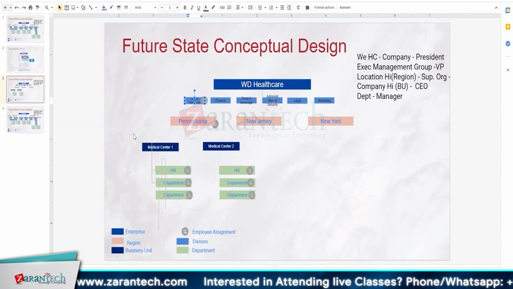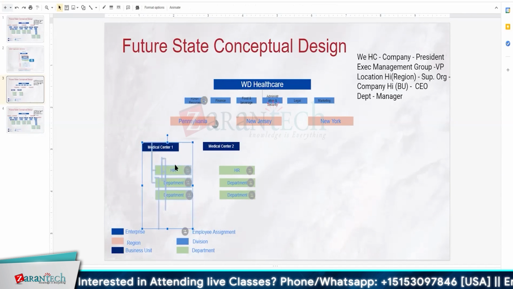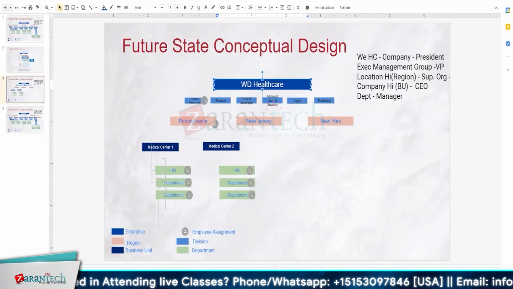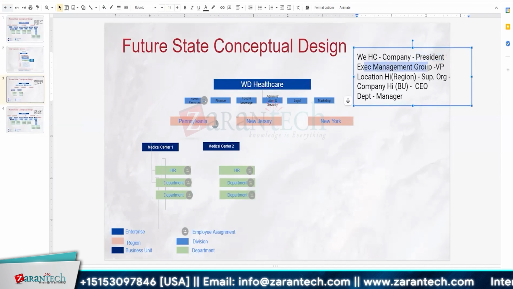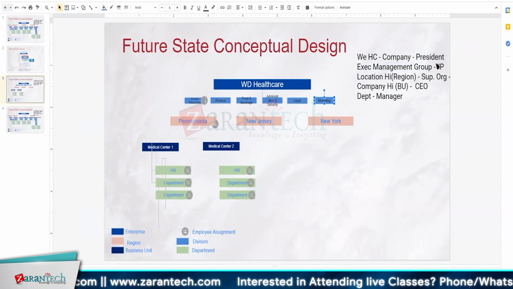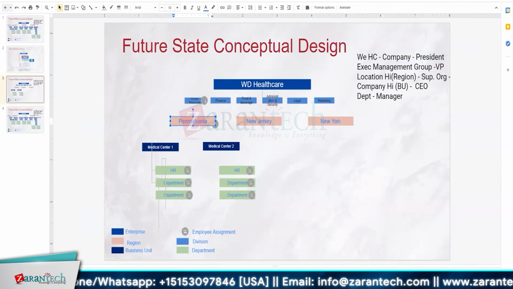So if you go to the local level, this department has rights to hire only within this sub organization. It can be set up that way, yes. Before switching that, one quick question. I can call this a company, and I'm assigning a person as president, and the executive management group, whoever resides at this level, I'm going to call vice presidents. The location, which is my region: Pennsylvania, New York, New Jersey.